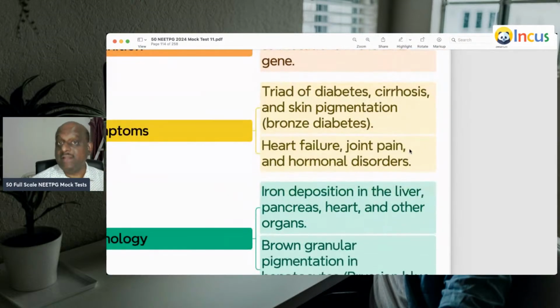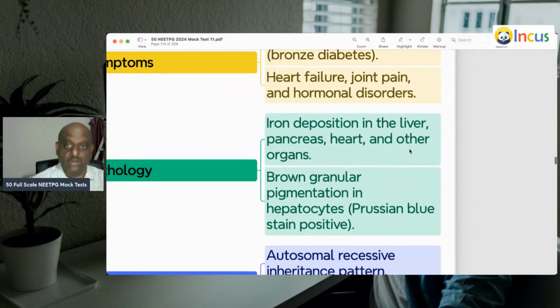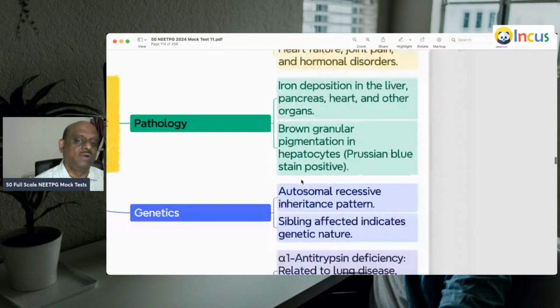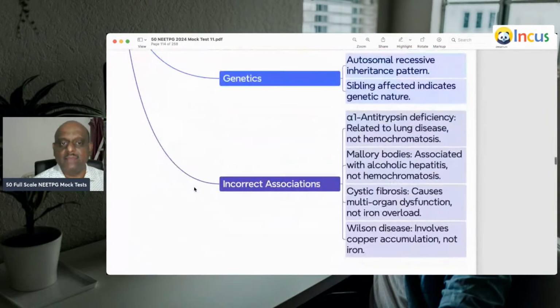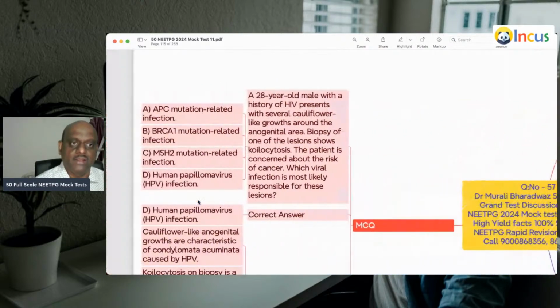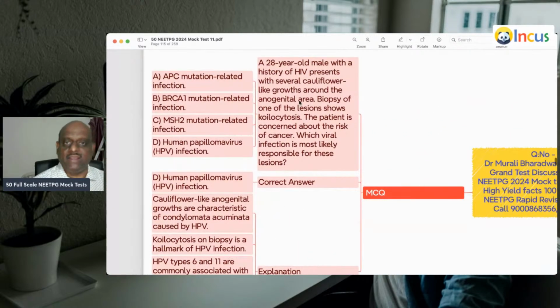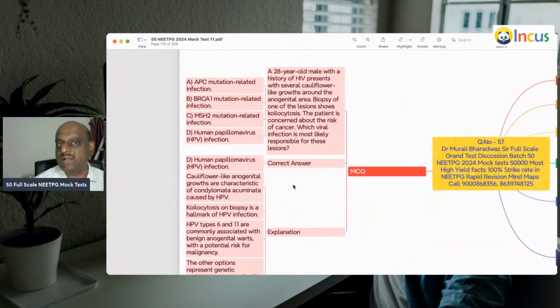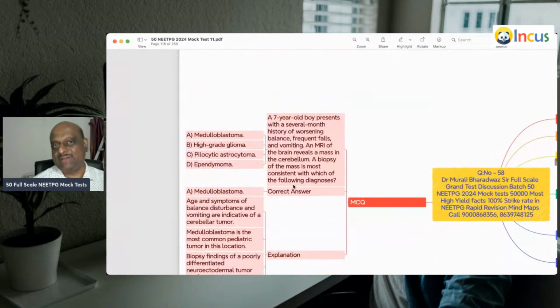And what happens? They develop heart failure, joint pains, hormonal disorders, etc. Typically, with all that brown granular pigmentation, the hepatocytes will stain positive with the Prussian blue, which will identify the hemosiderin, is what you need to remember. Now, doctor, 28-year-old with HIV, cauliflower-like growth in the anogenital area, koilocytes, which is very classical of human papilloma virus infection.